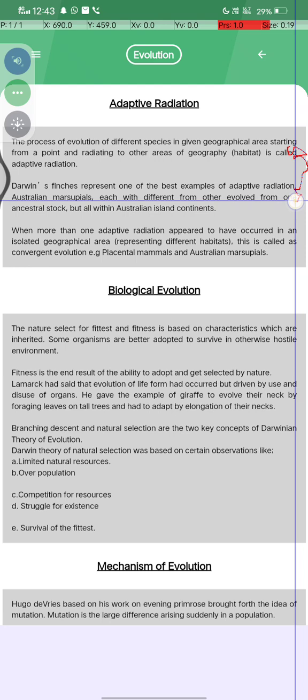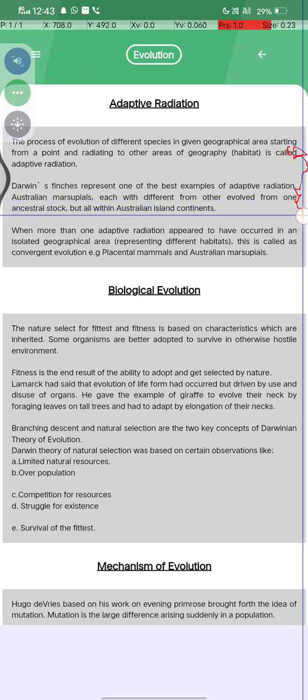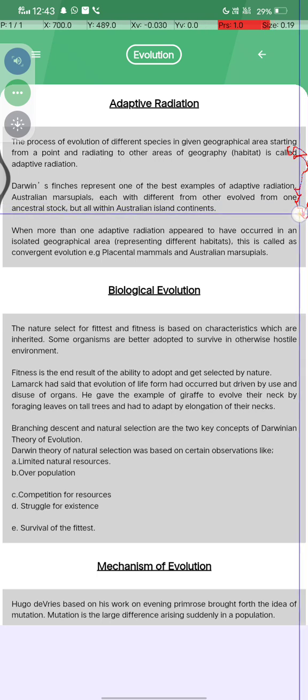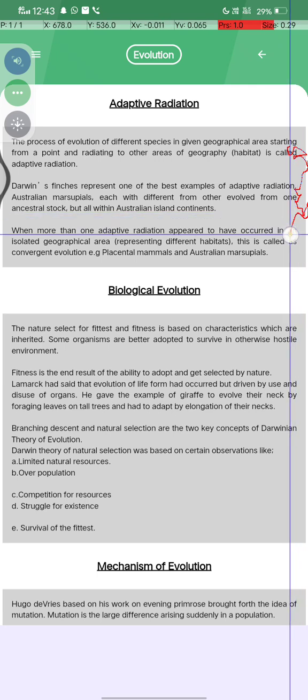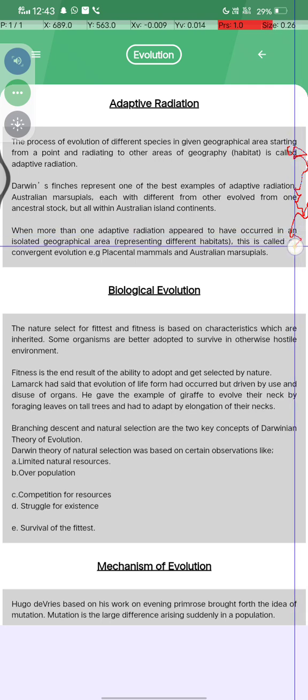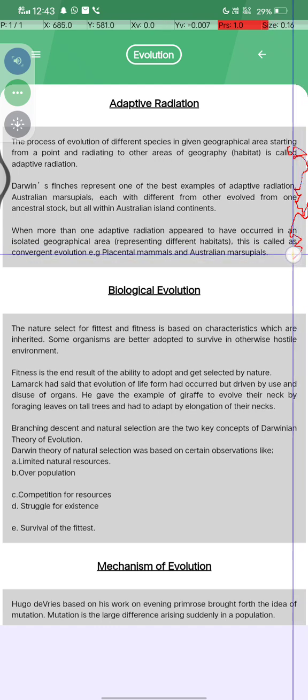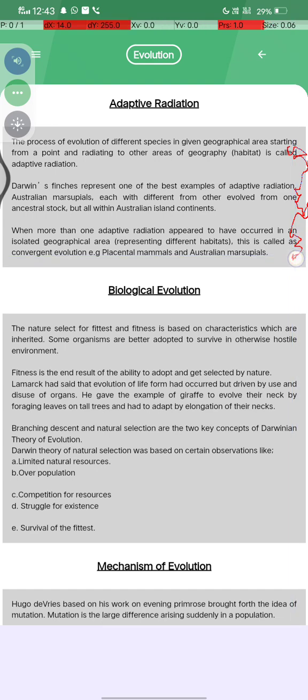Australian marsupials, each different from the others, evolved from one ancestral stock, but all within the Australian island continent. When more than one adaptive radiation appears to have occurred in isolated geographical areas representing different habitats, this is called convergent evolution. Example: placental mammals and Australian marsupials.